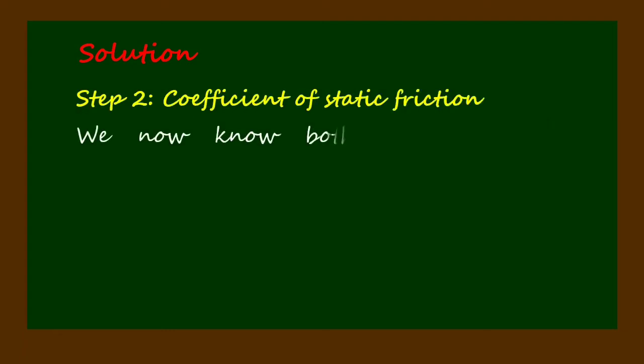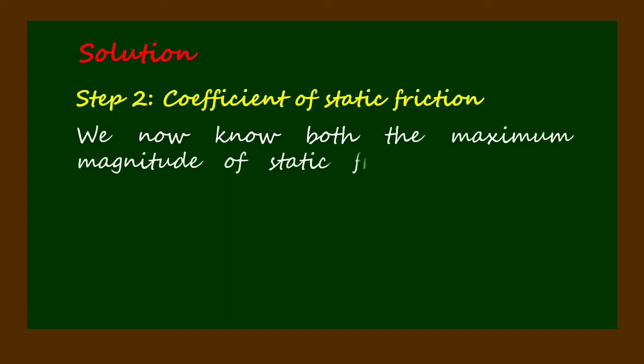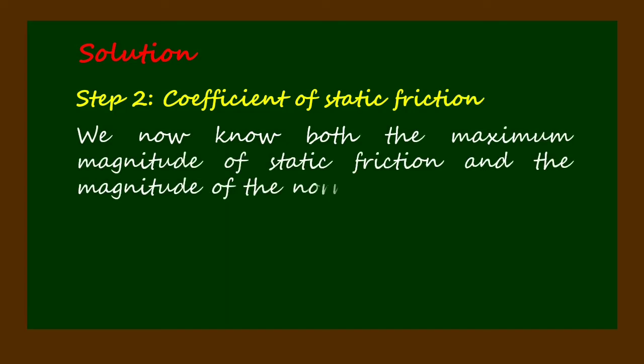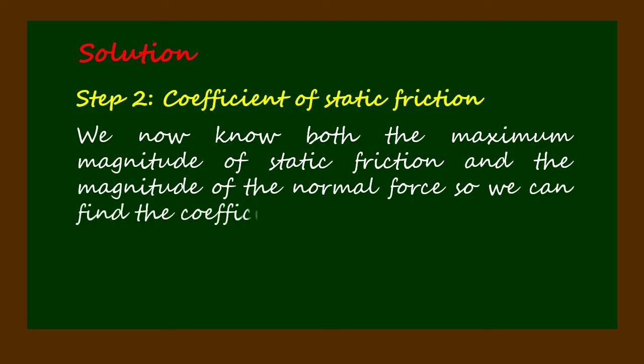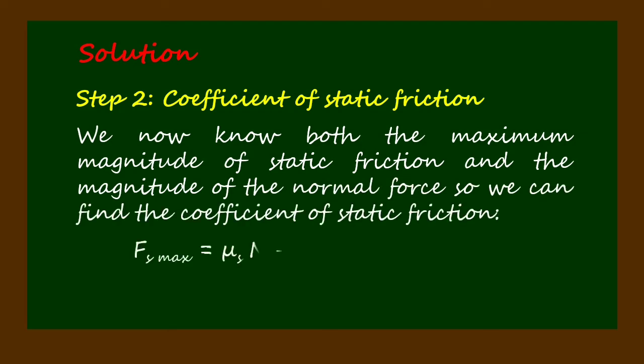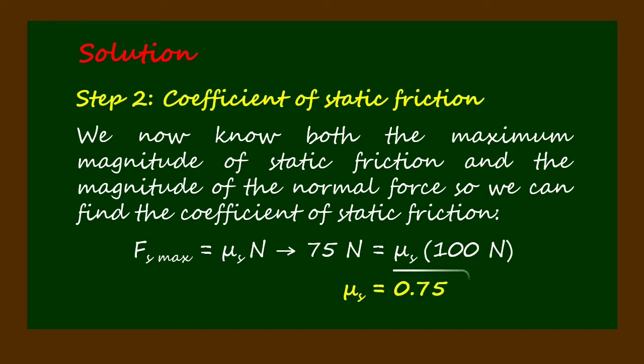Step 2, coefficient of static friction. We now know both the maximum magnitude of static friction and the magnitude of the normal force, so we can find the coefficient of static friction. F sub s maximum equals mu sub s times N. Therefore, mu sub s equals 0.75.